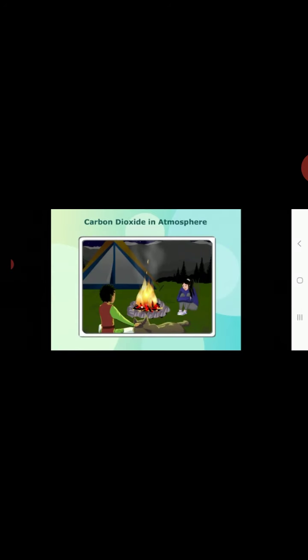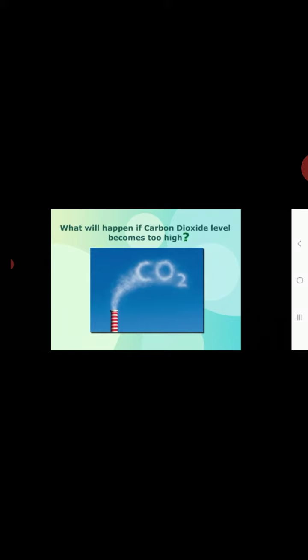Do you know, a lot of carbon dioxide is emitted by vehicles and industries into the atmosphere. In fact, burning of fuels also disturbs the carbon dioxide balance in the atmosphere. Can you think what will happen if the carbon dioxide level becomes too high? Well, it will cause global warming. Global warming is the rise in the Earth's average temperature.